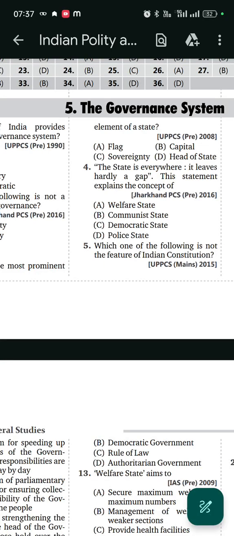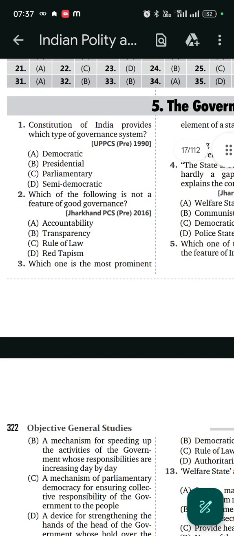Hi friends, today we will start the fifth chapter, the governance system. Let's start from the first question. The Constitution of India provides which type of governance system? Option C, parliamentary system.